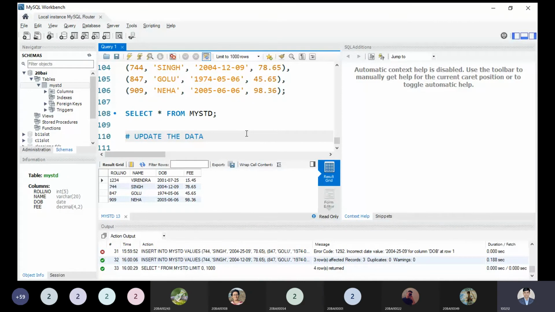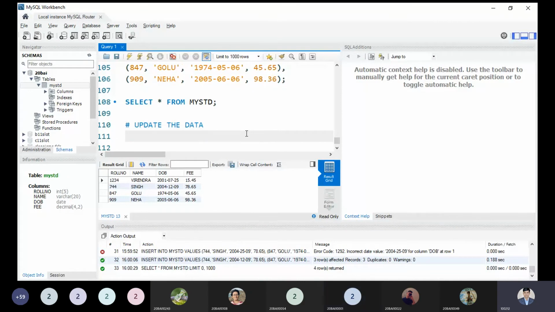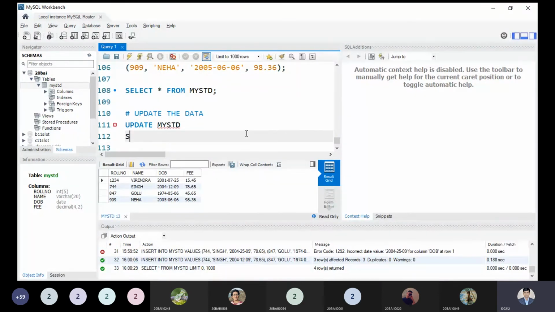There is a simple command by which we can do this. Update table name. What is my table name? My std, I'm choosing this one, and I set the values of the fees. The student whose name is Biren, whose fees is due 55 rupees, but by mistake I entered the wrong value, that is 15.